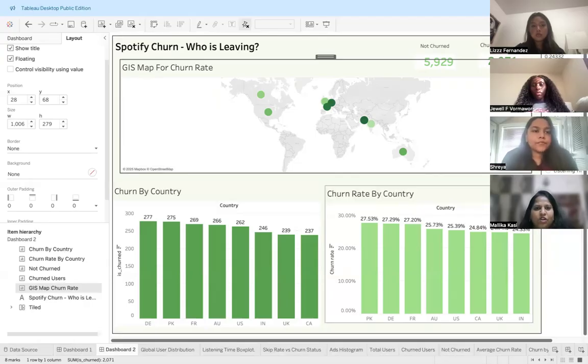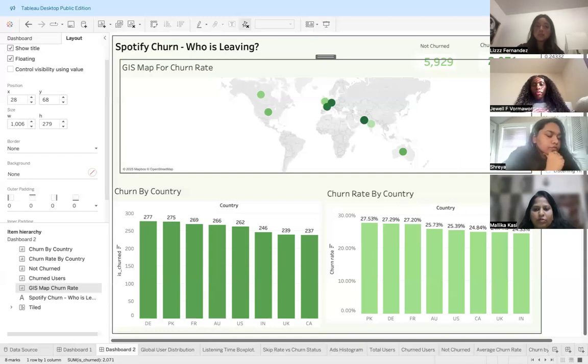Thank you, Shreya. So the overall conclusion about the Spotify dashboard is that it offers a comprehensive view of user behavior and engagement patterns across different devices, subscription types, and countries. The analysis reveals that premium users and desktop listeners show higher retention, while free tier and mobile users tend to churn more frequently.